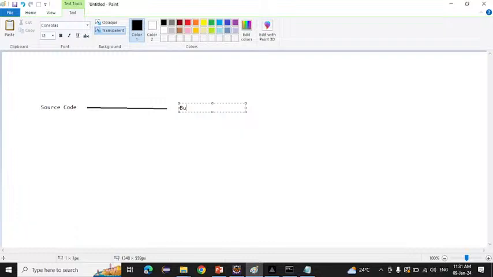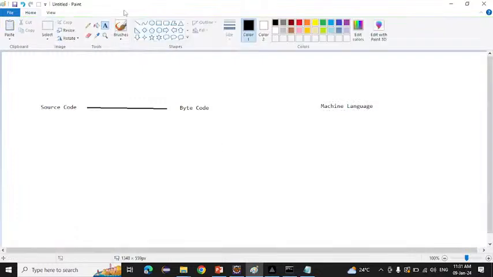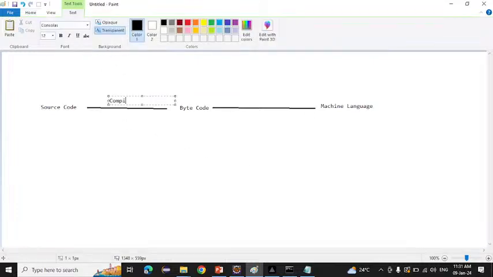bytecode. Again, this bytecode will convert into the machine language. If you convert source code into the bytecode, who is responsible for that? Compiler. Compiler means we have to compile the code.